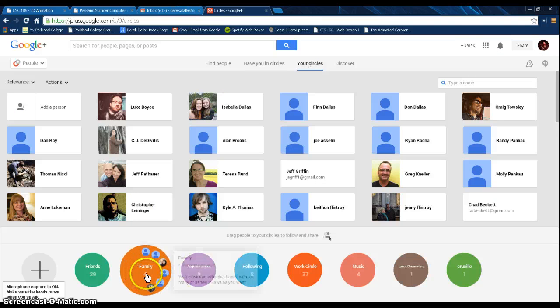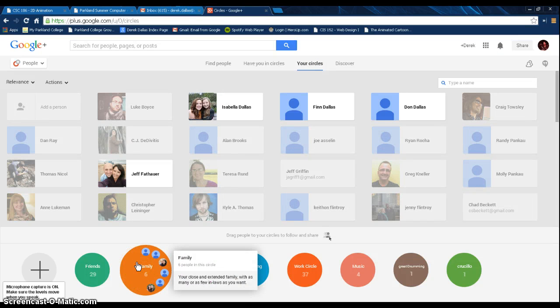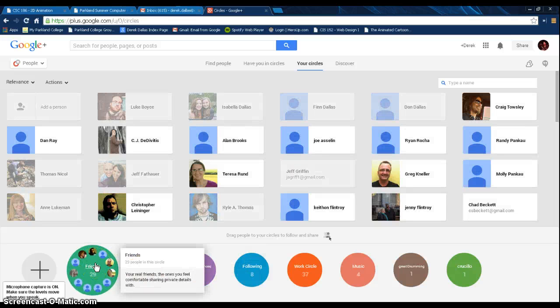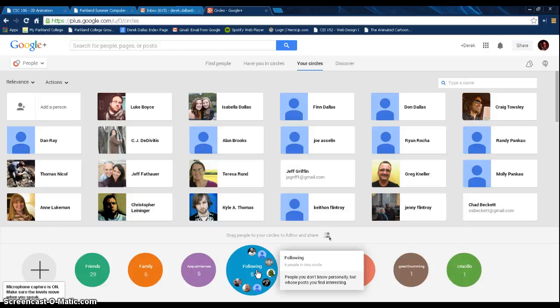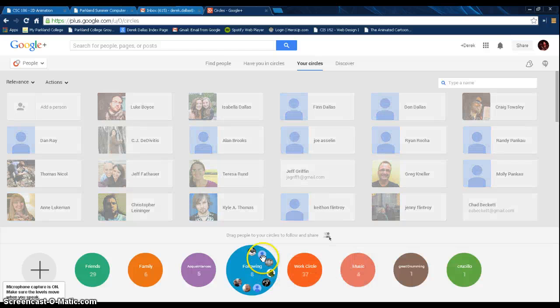And what's actually very cool is you can put those people in certain circles. So for instance, in my family circle, I have the people that I have in my family. In my friends circle, I have friends. Notice they'll illuminate. The people that I'm following will pop up, and I can say I'm following the artist Don Bluth. Jordan Peoples is a student, people that run Skins and Tins Drum Shop, and different bands.